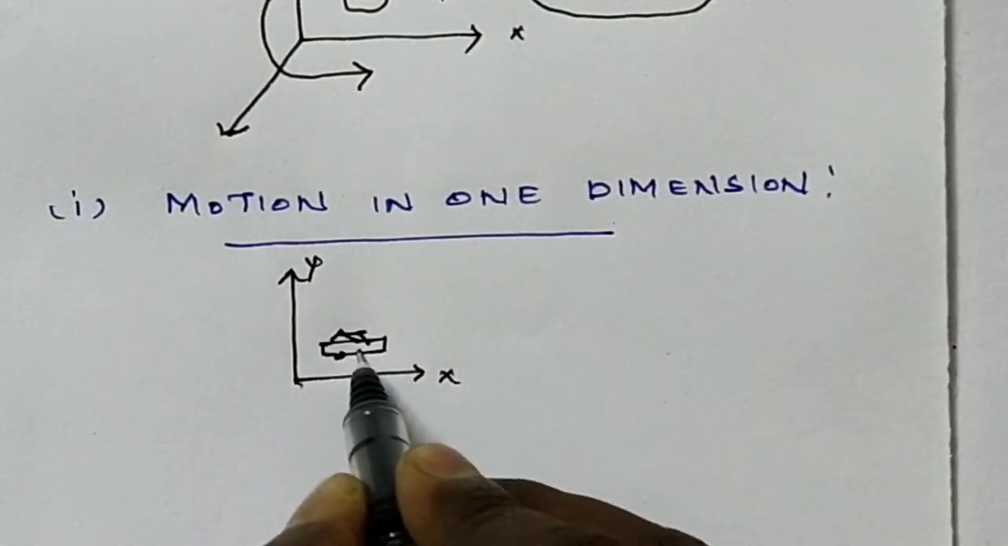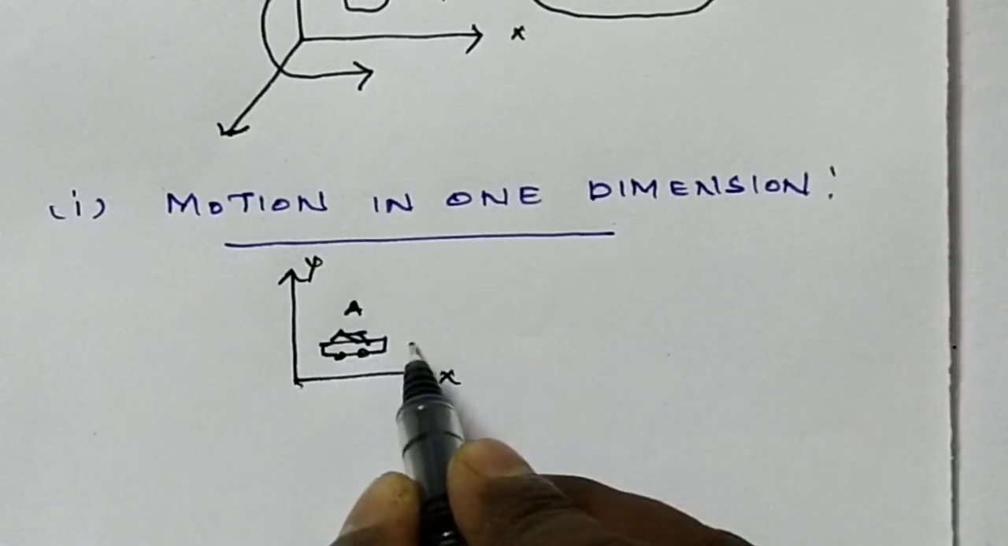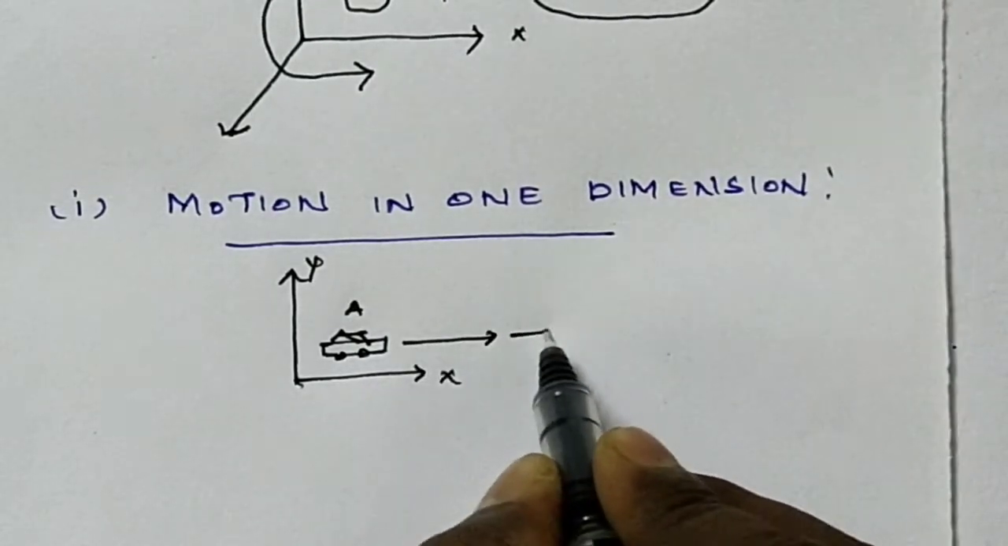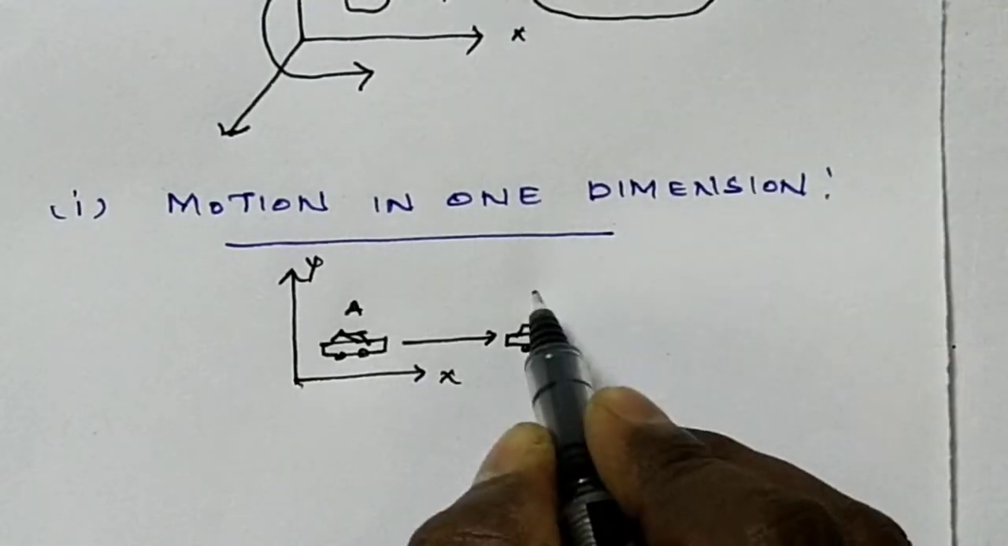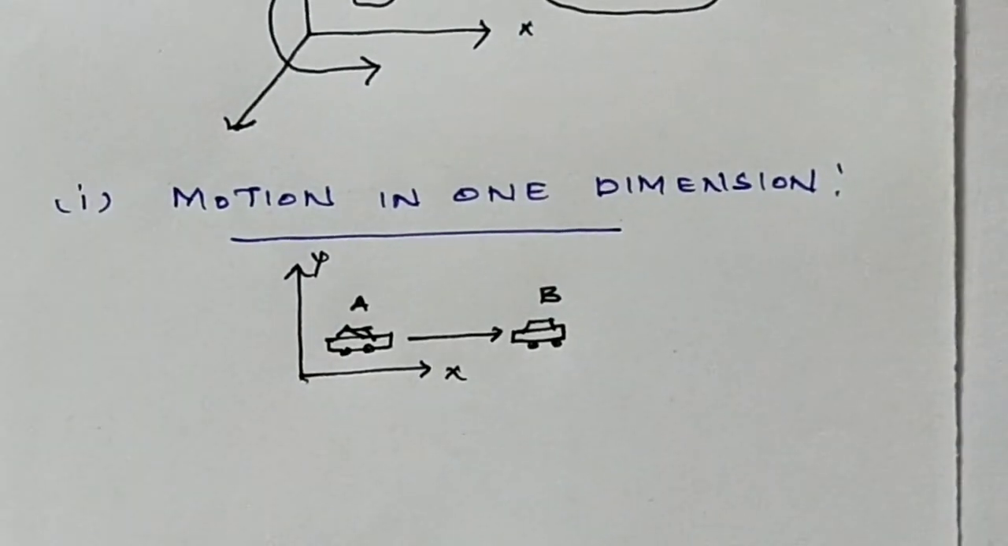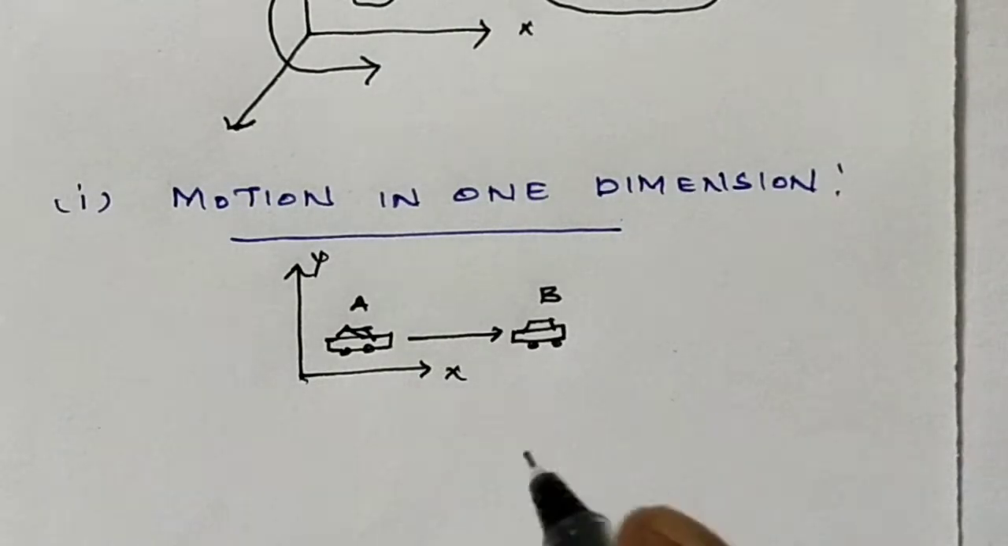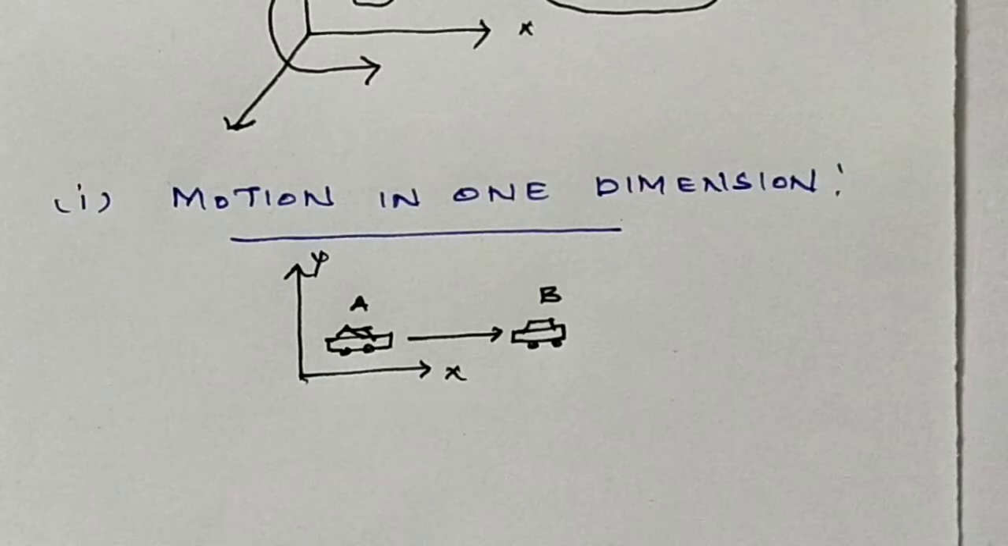So here is the car at point A. As time passes, it moves in the x direction and after that it reaches point B. So in this motion only one coordinate changes the position of the object with time. When the position changes depending on time like this, that is called motion in one dimension. So motion in one dimension means the motion of a particle moving along a straight line.